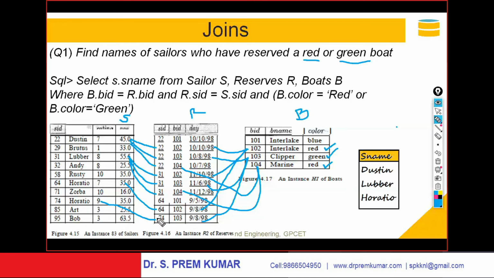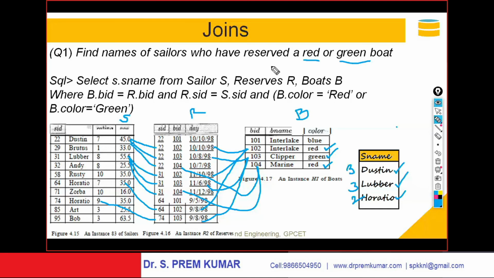This is Dustin. In fact, you should get 3 Dustins. I specified 1, you will get Dustin. Here you are having Lubber, and hence your output is Lubber. Here you are having Horatio, got Horatio. In fact, here you should get 3 Dustins, and of course the 3 Lubbers, and you should get 2 Horatios. That will be the output.